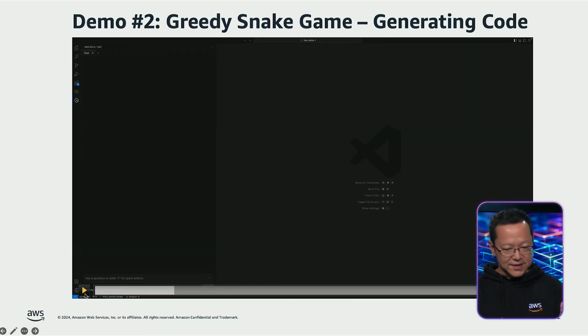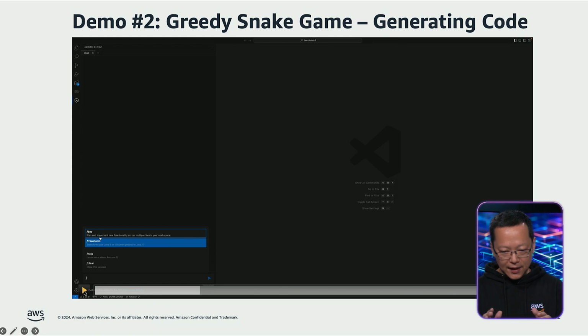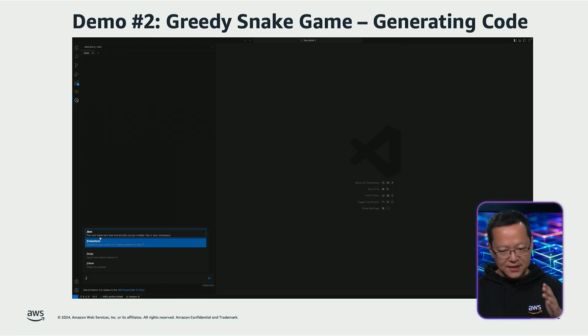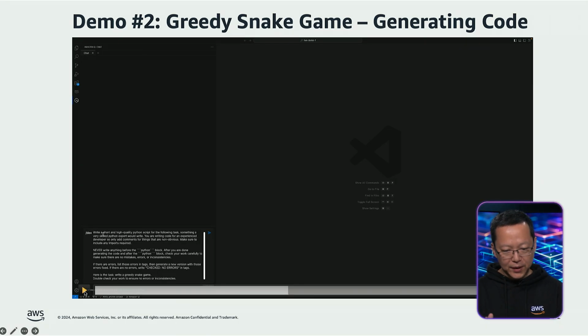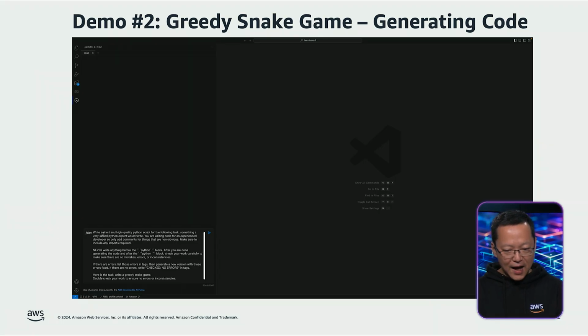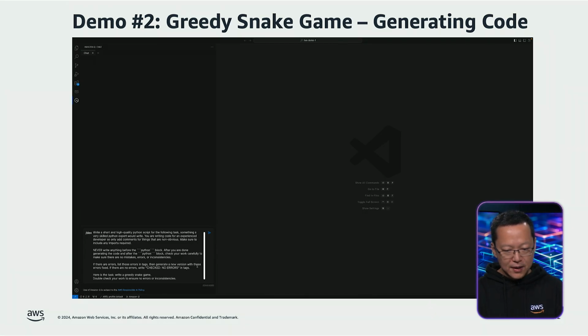You can enter / in the dialog box to see a list of quick actions. And here we selected /dev to utilize the Q developer features. Next, we input these prepared prompts after /dev. Finally, we double-check these prompts, especially confirming that the task we are giving Q is write a greedy snake game. Then we can submit it.